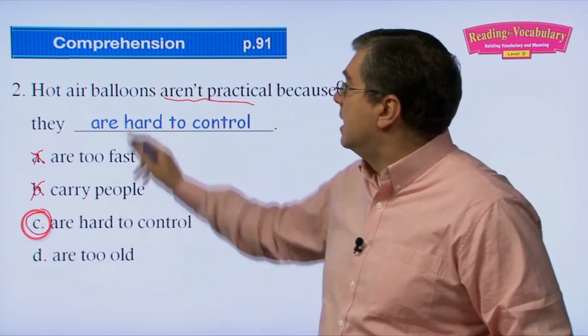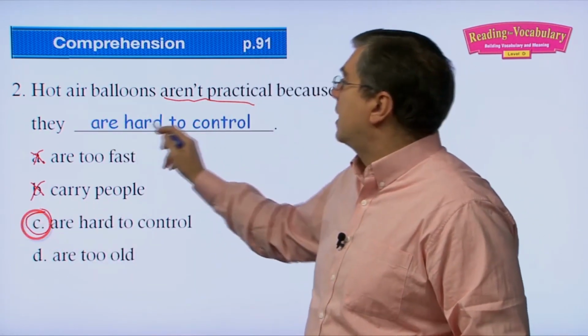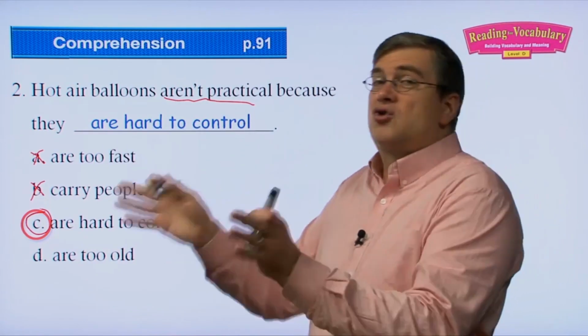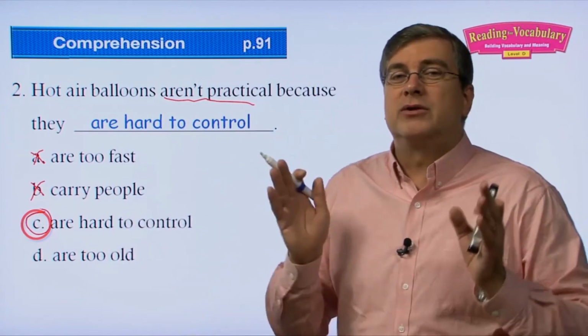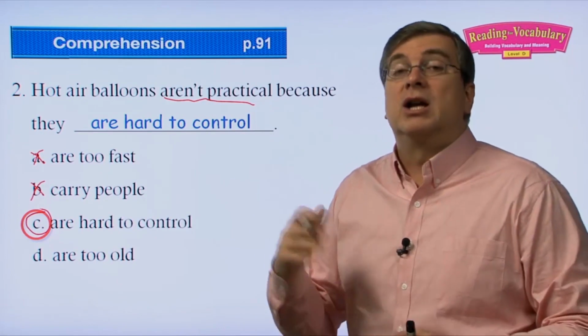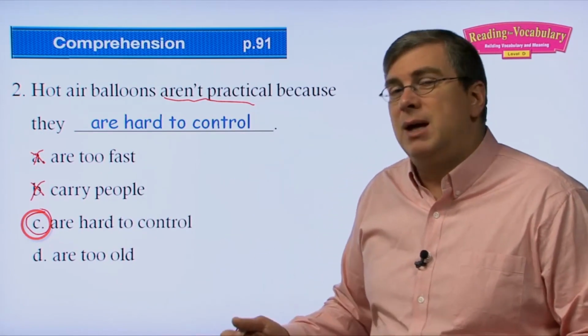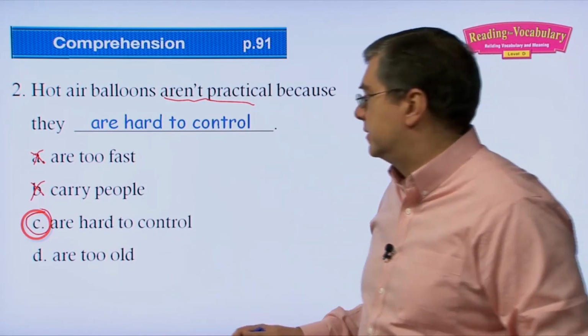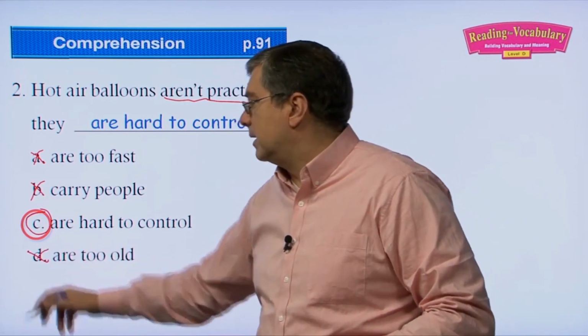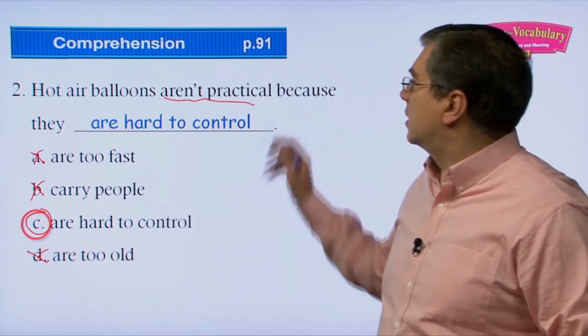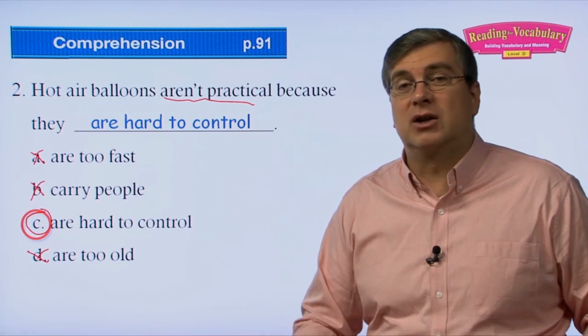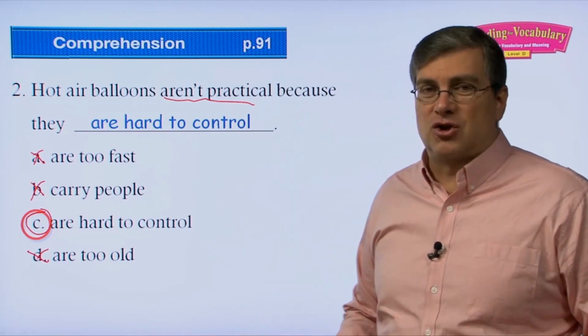Aha, that's the answer. Hot air balloons aren't practical because they are hard to control. You can't control them, right? We talked about those are aircraft that were not controlled. Controlled aircraft didn't come until about the 1900s. Okay? Not that they are too old, that doesn't make sense. So hot air balloons are not practical because they are hard to control. You can't control the direction.